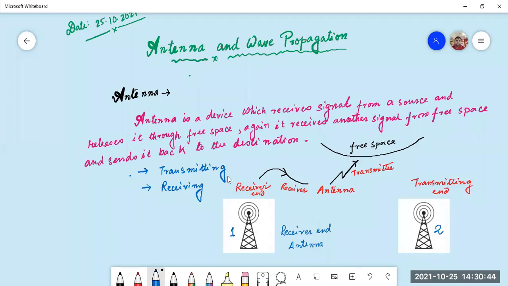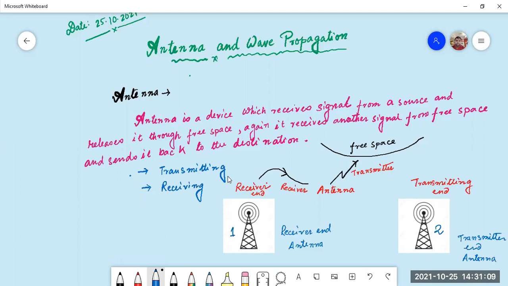Next, number 2 is the transmitter end antenna. So the receiver end antenna receives the signal and transmits it into the free space.